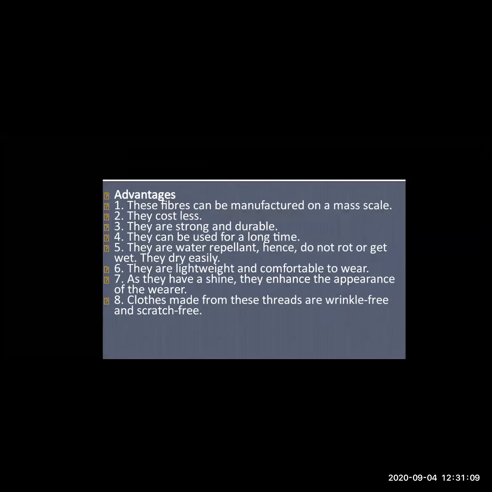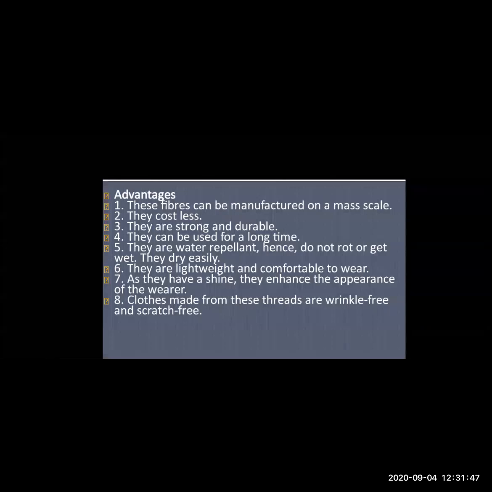Now, what are the advantages of using such synthetic fibers? They can be manufactured on a mass scale, means they can be manufactured on a large scale. The cost is also less. Then they are strong and durable, and they are used for a longer time. Since these clothes are manufactured on a large scale and the price is also less, people purchase these types of clothes.